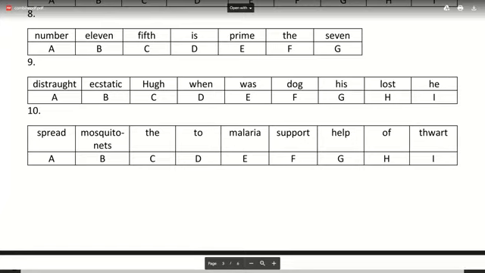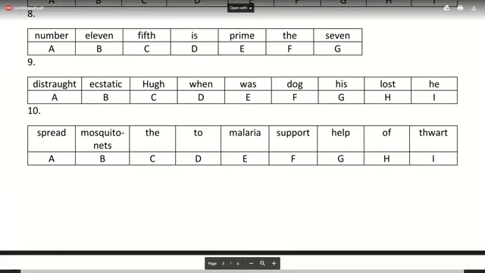So try number 10 now. Spread mosquito nets, the to malaria support help of the what? Try doing the last one now. The last one, you start with mosquito nets.